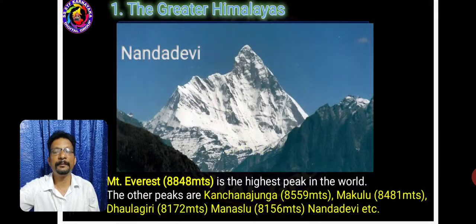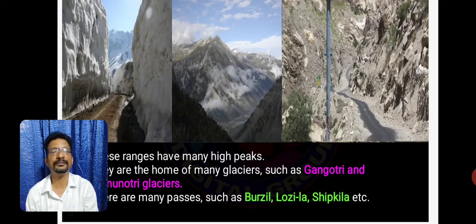For example, Mount Everest is the highest peak in the world, found between Nepal and Tibet, and its height is 8,848 meters. Apart from this, we have Kanchenjunga, Makalu, Dhaulagiri, Nanda Devi, etc. They have many glaciers.